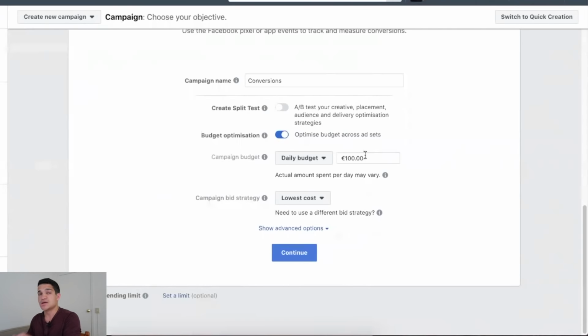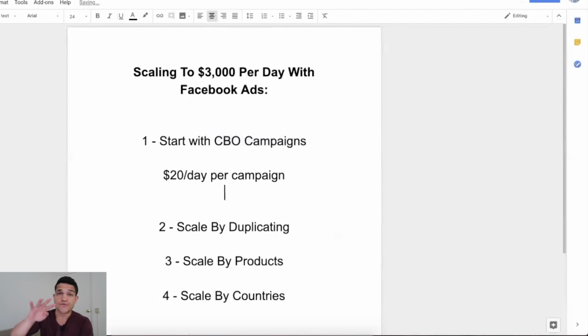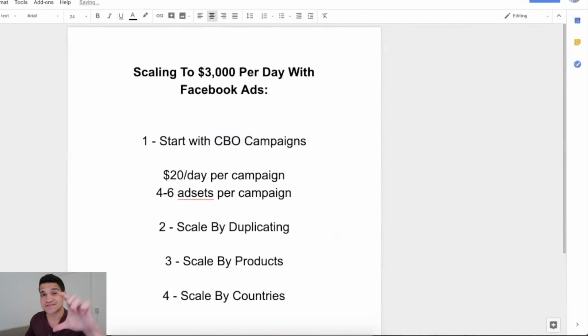And this is essentially the magic sauce of this strategy. It's $20 or 20 euros, whatever, a day. You start out with $20 a day on CBO. What that means is that those $20 are going to be spread out through all the ad sets in that specific campaign. So you start out with $20 per day per campaign, and then you do 4 to 6 ad sets per campaign. Now you have $20 a day going to 6 different ad sets in the same campaign, but it's CBO.